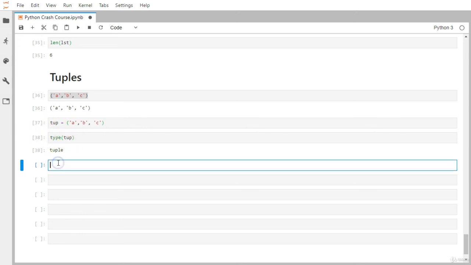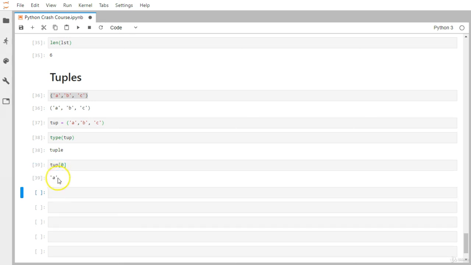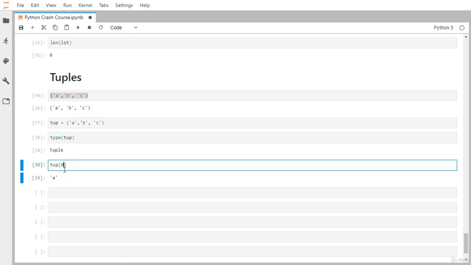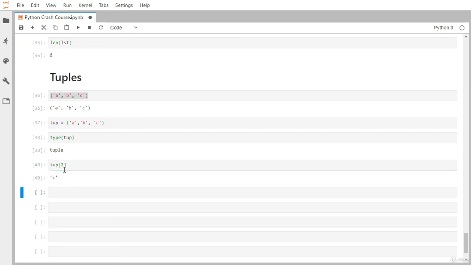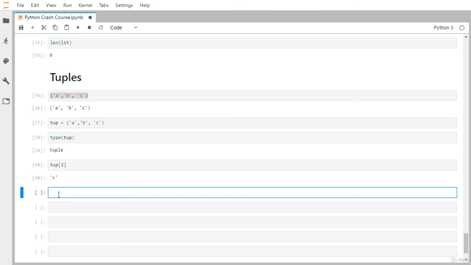All the slicing notation applies here also. If I want to grab the first element, which is pointed to by index 0, I get A. If I do the same with 2, I get C. And all the slicing notation you can apply.